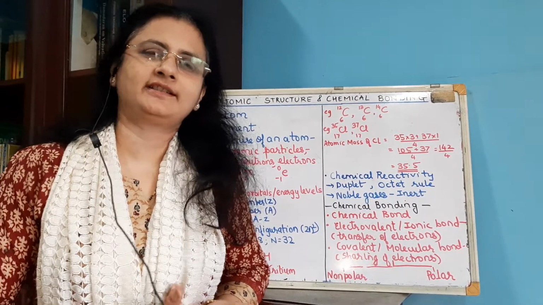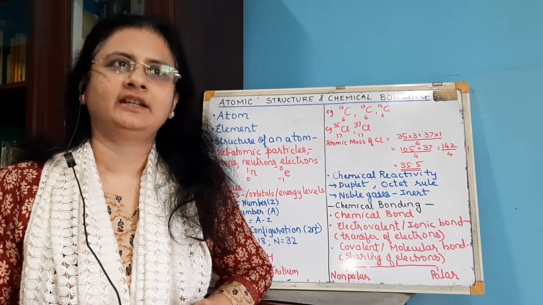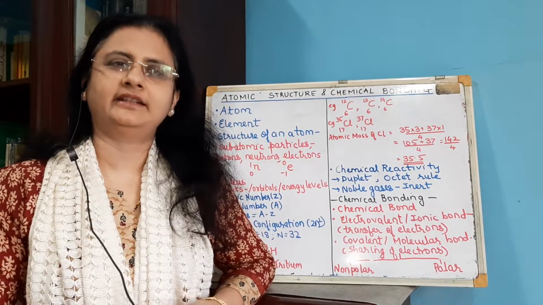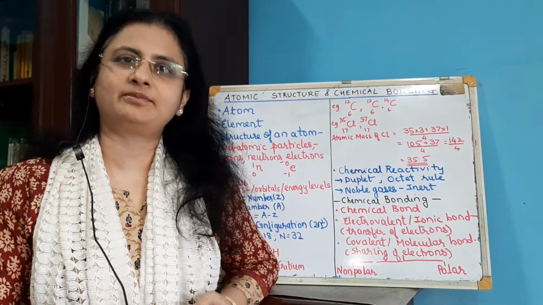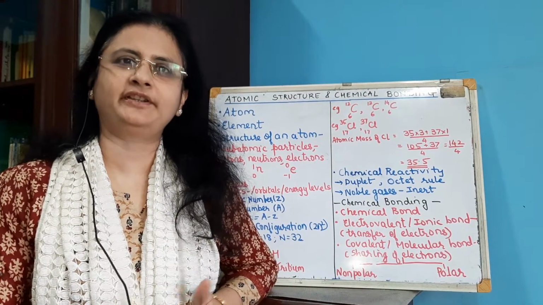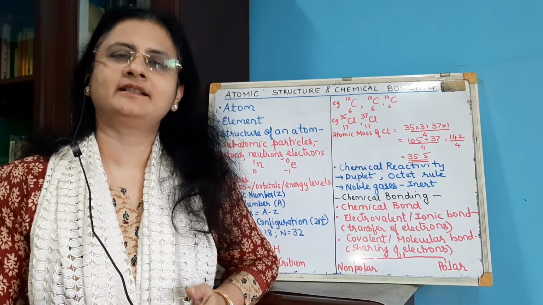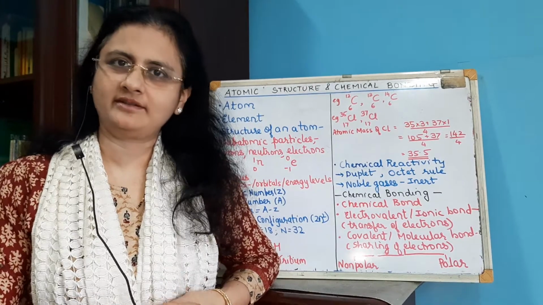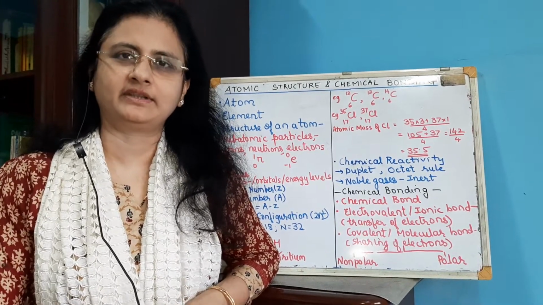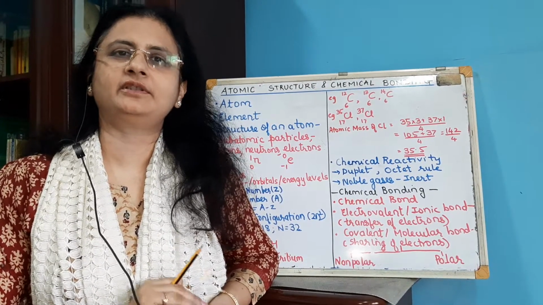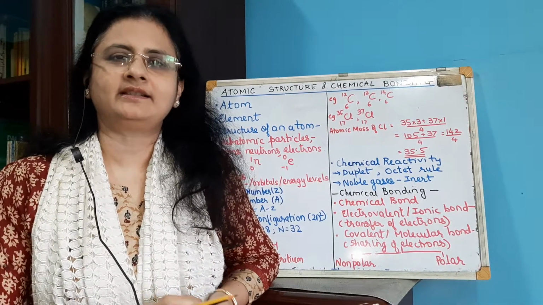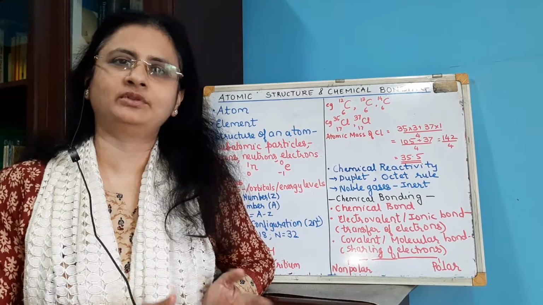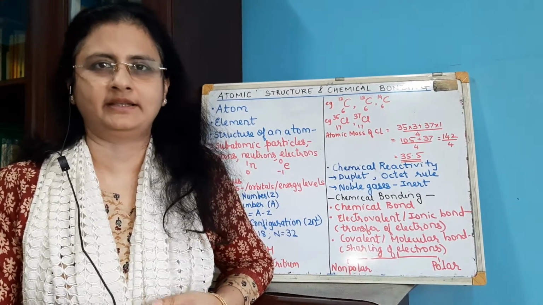Now, what all concepts are we going to study in this chapter? The basic concepts of an atom and an element, then an explanation of the structure of an atom, the different parts of an atom, that is the subatomic particles, the nucleus, and the electrons which are revolving around the nucleus. Then an introduction to the concept of isotopes, and chemical bonding, which involves both ionic bonding as well as covalent bonding.